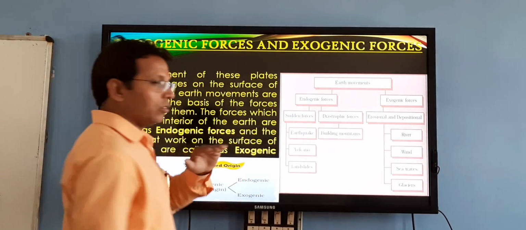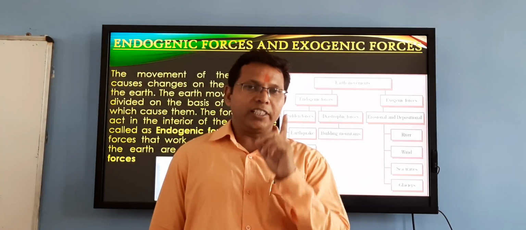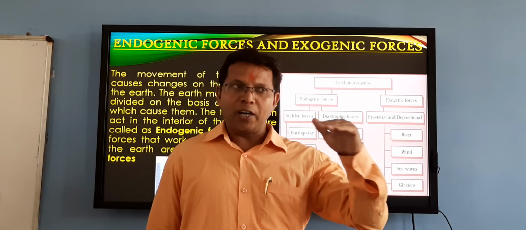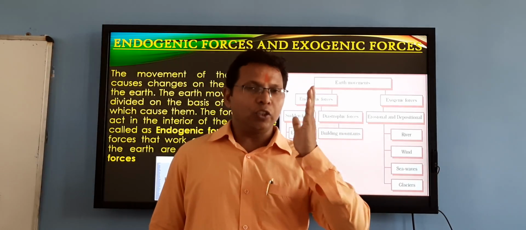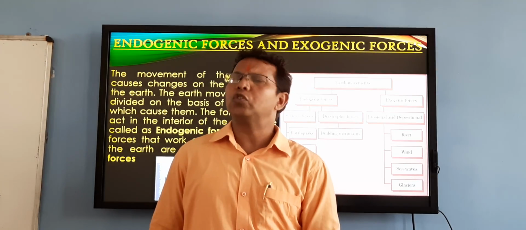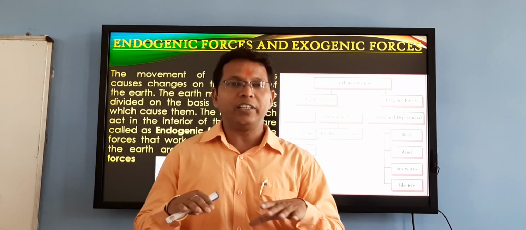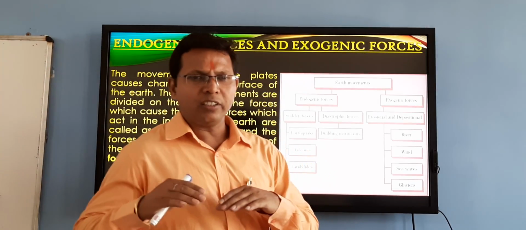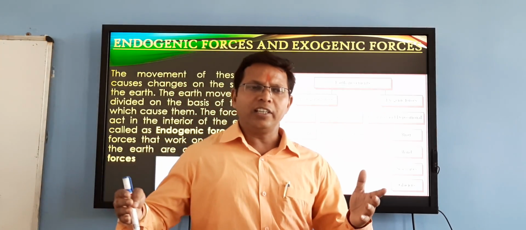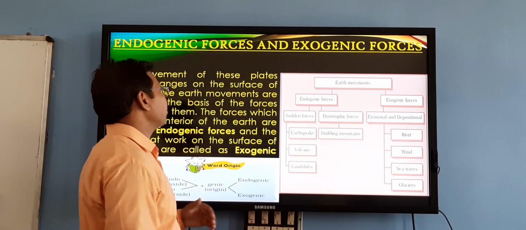Okay. So we understood that the upper part of the earth is the lithosphere, and the lithosphere is divided into lithospheric plates, and these lithospheric plates keep on moving, means there is movement between the lithospheric plates. They go apart from each other and come close to each other again.